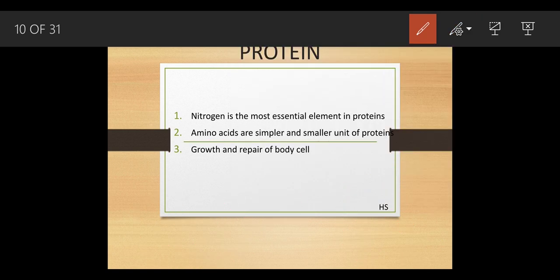Again, point number 3 is very important, because a give reason question can come from this part. Proteins help in the growth and repair of the body cells. We have studied this part in the needs of nutrition, how these nutrients are important. If you take a sufficient amount of proteins, you can heal yourself very fast. But if there is an insufficient amount of protein in your diet, the wound would stay for a longer period of time. As in poor people, as they don't get the proper amount of diet, they always get scratches and get easily hurt.